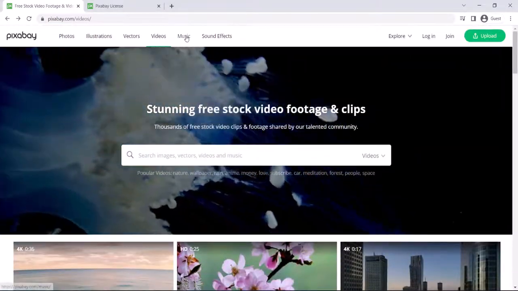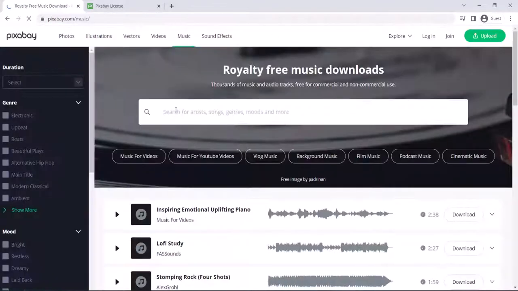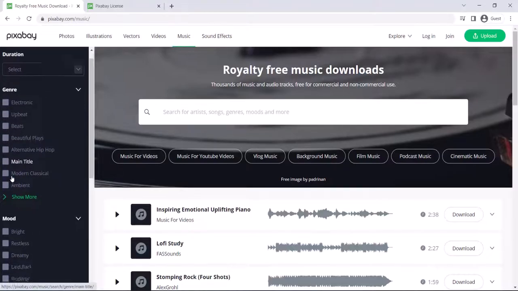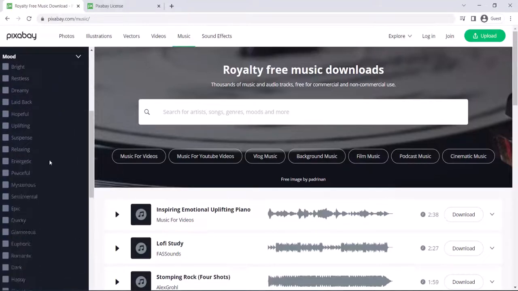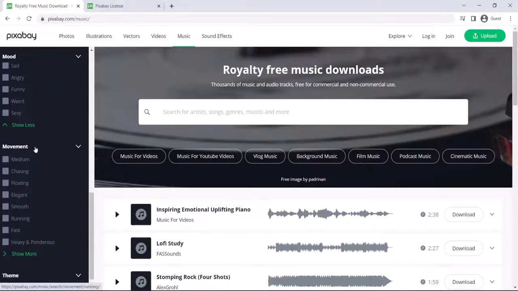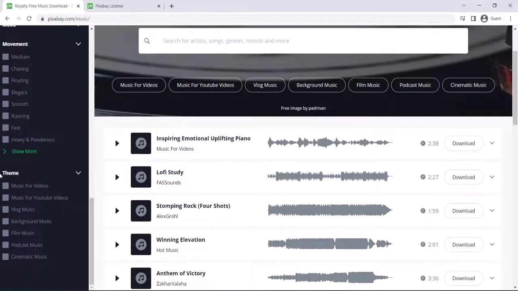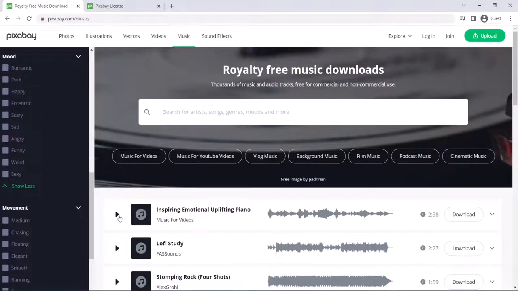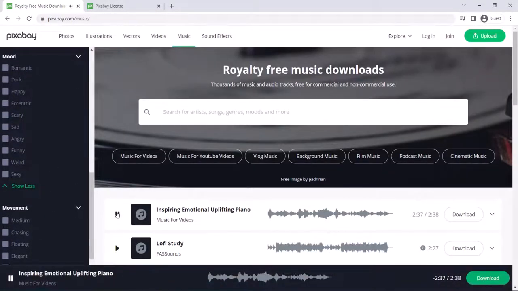And the last is the music. There are sound effects as well. In music, you have different genres and durations. Whatever length you want, say 4 to 8 minutes, you can filter it out. If you want electronic, upbeat beats, mood, and then there are so many moods, and then movement. You can download any one of these. I'll just play one for you quickly. This is the music that you can play, and you can easily download it from here.